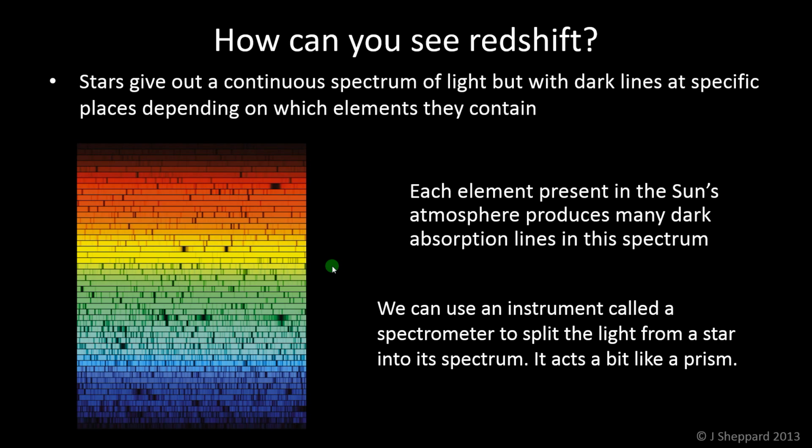And every element has a pattern of these dark lines. It's like a fingerprint for the element, and they're in very specific places in the spectrum. And as I said, we use this instrument called a spectrometer, which acts like a prism to split the light up into its spectrum, and we can see these dark lines. Now, the useful thing is we know exactly where they're supposed to be depending on which element it is.